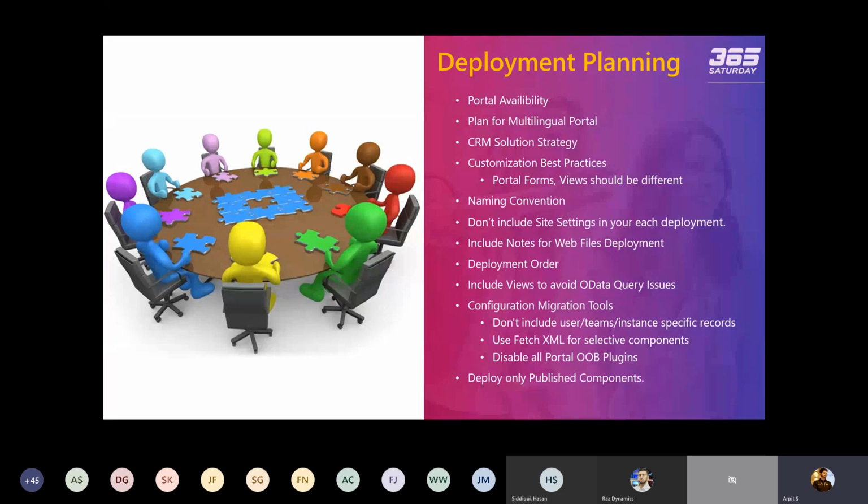there is a field on each component, like publishing state, right? So that publishing state decides whether you want to expose a particular component on the portal or not. That publishing state has 2 values, draft and published. Draft means your portal component is still under development, and published means you are ready to expose that component to the portal.